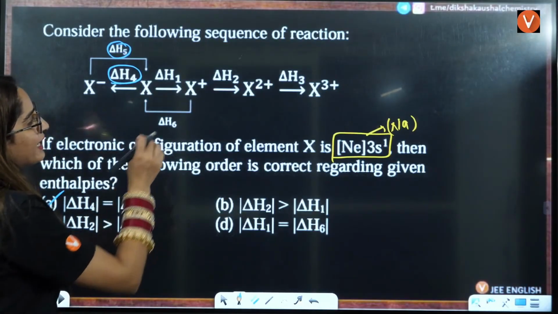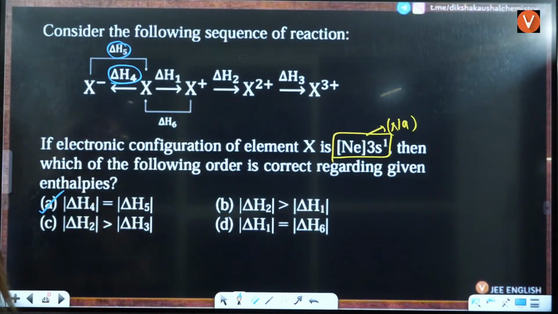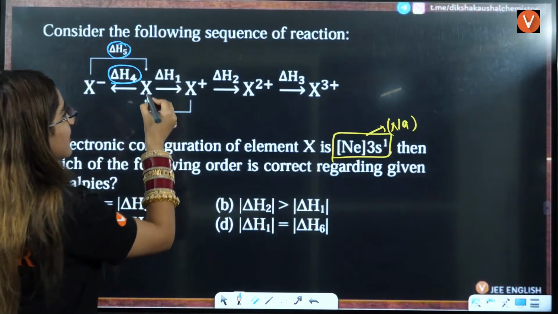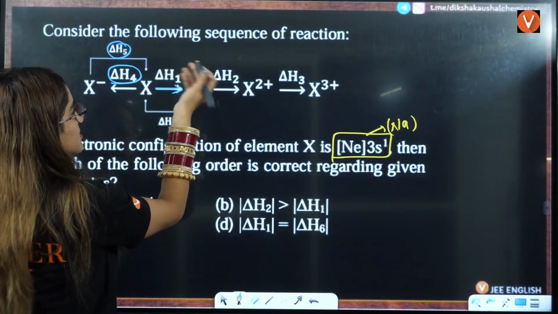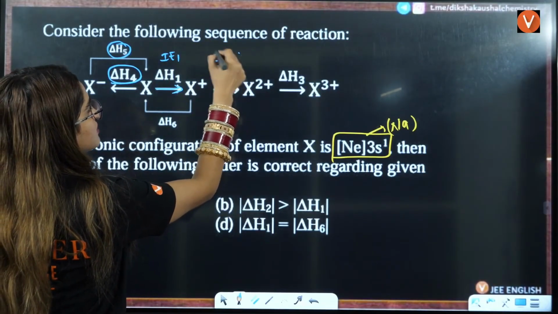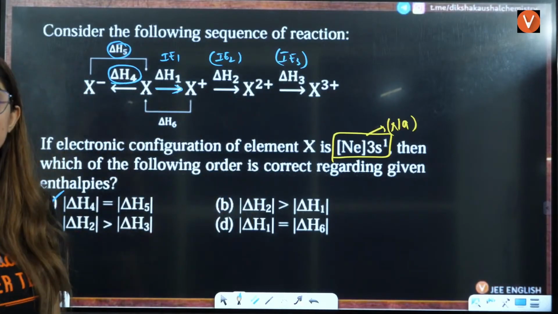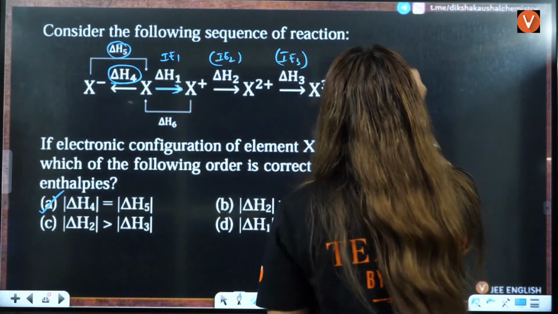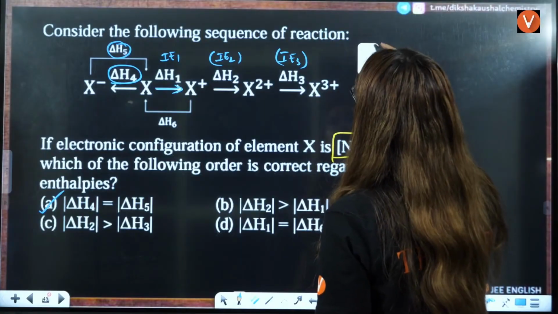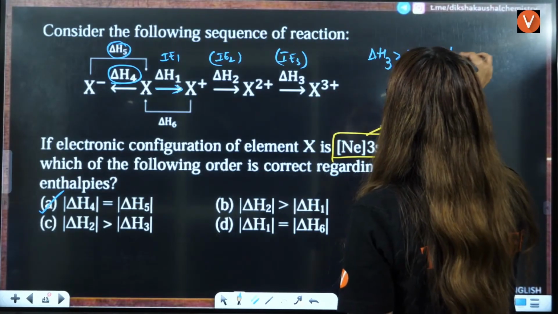Then we are saying delta H2 is greater than delta H1. Delta H2 is greater than delta H1. So this is first ionization enthalpy, IE1, this is IE2, this is IE3, right? We know that as you form cation, it is difficult to lose the electron. So we know that delta H3 will be largest, then you will have delta H2, then you will have delta H1.